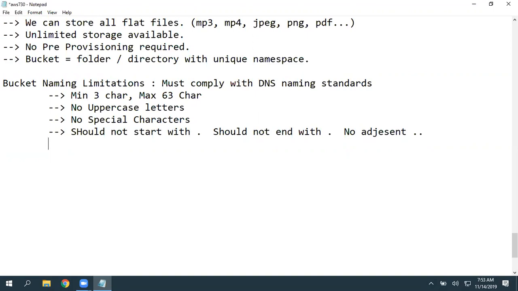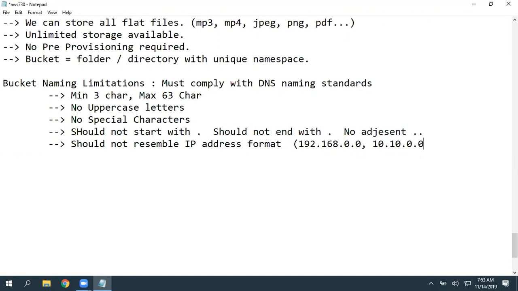Okay, and the bucket name should not resemble IP address format. That means you cannot create a bucket like 192.168.0.0 or 10.10.0.0. You cannot create a bucket in this format.